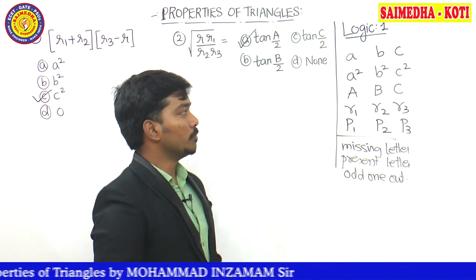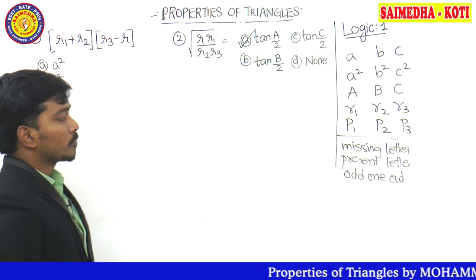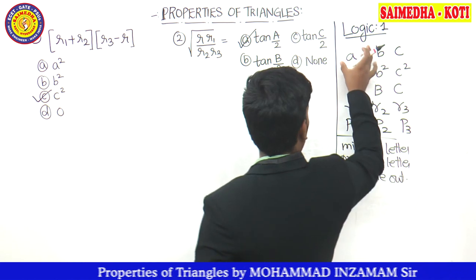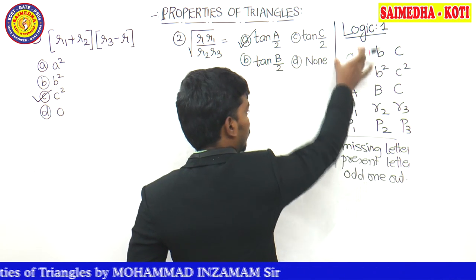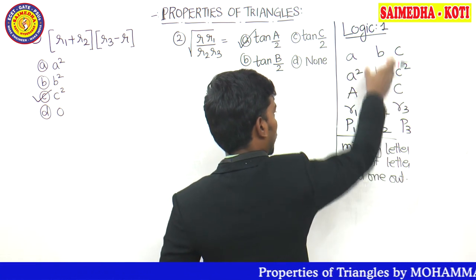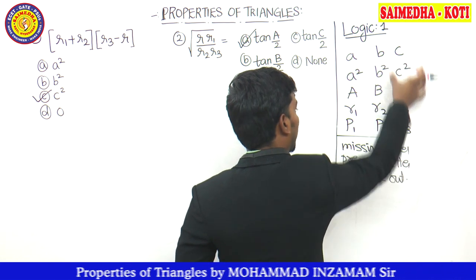Pause the video to note it down. Now let's solve the problem by means of this logic. Logic given: A square, A, R1, P1, this is the first column, first group, guys. B square, capital B, R2, P2, this is the second group elements. C square, angle C, R3 and P3, these are the third group.